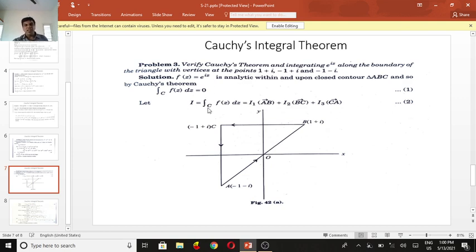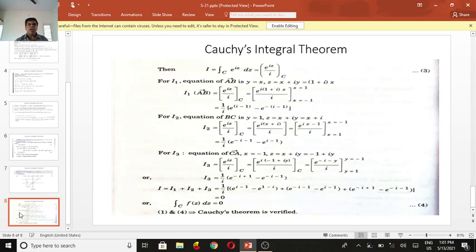I denote this integral as I, which is I1 over AB plus I2 over BC plus I3 over CA.